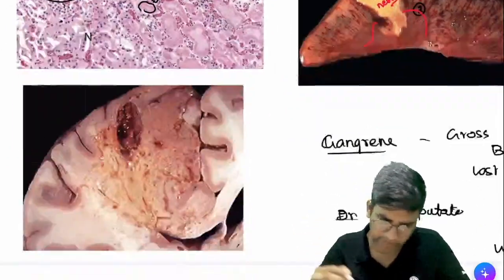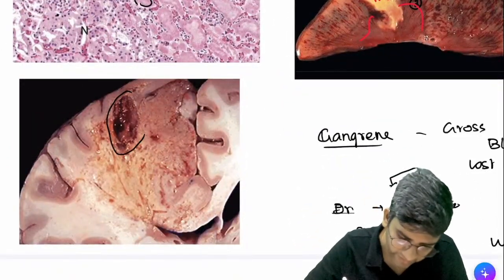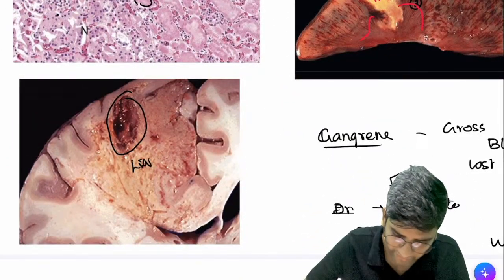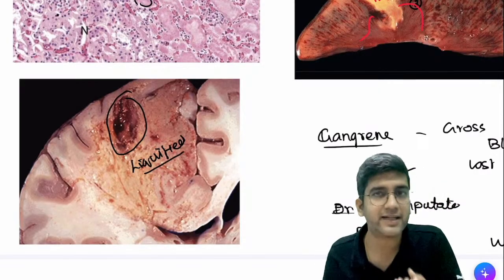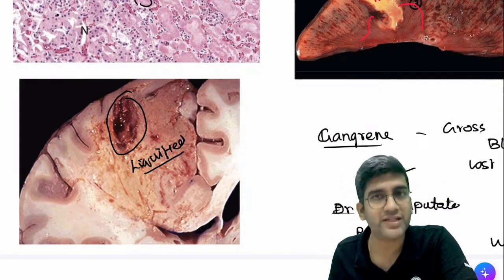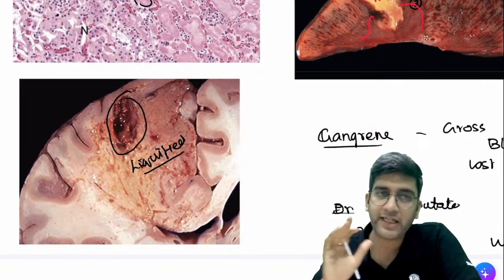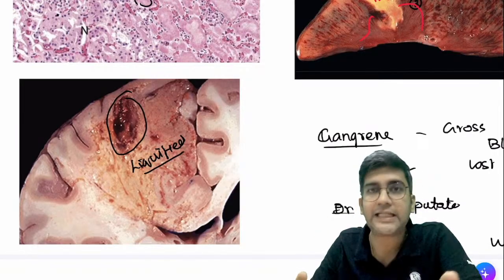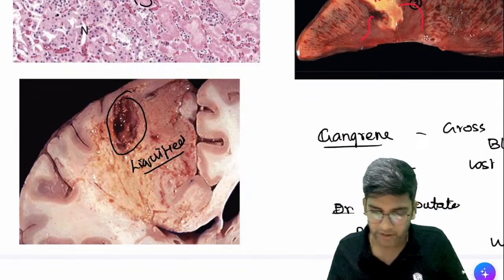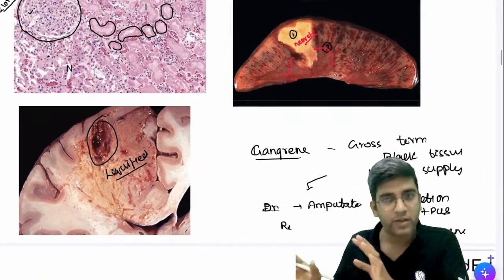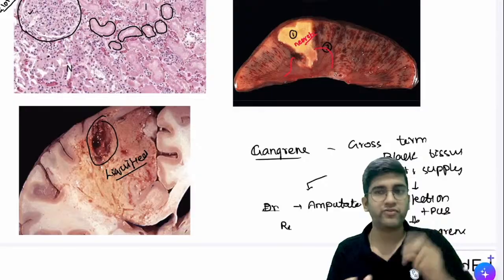So what happens, this is also an image from Robbins, this entire thing is kind of dissolved, it will become liquefied. If something is liquefied, it will not retain the architecture, it will not retain the shape. That's why we say architecture is being lost in case of liquefactive necrosis, and architecture is being maintained in case of coagulative necrosis. Clear with coagulative and liquefactive? Okay. Gangrene is a subtype where you have the differences. Fine. Those are the first two necrosis.